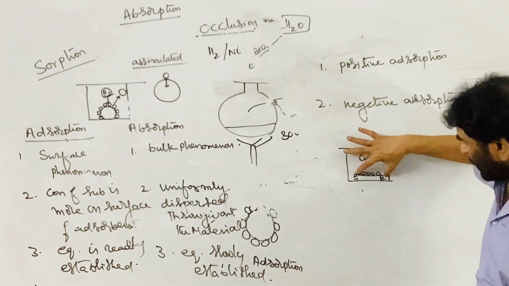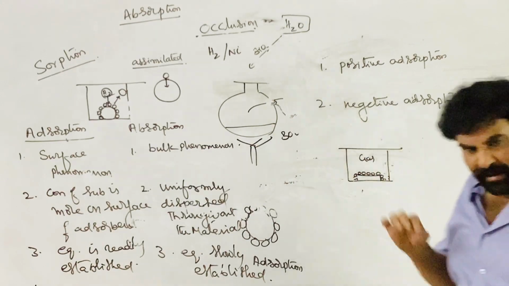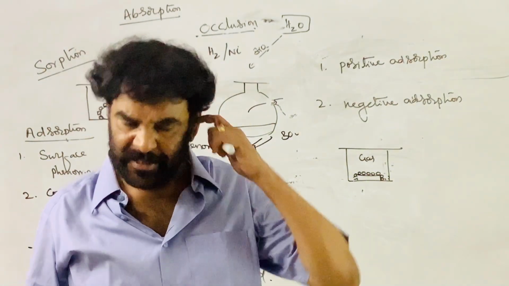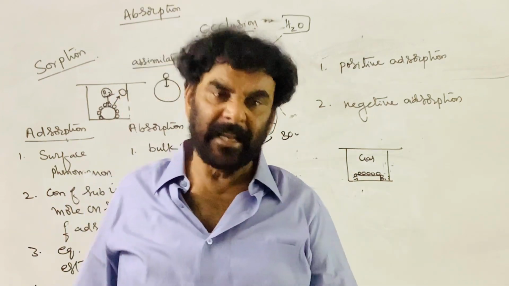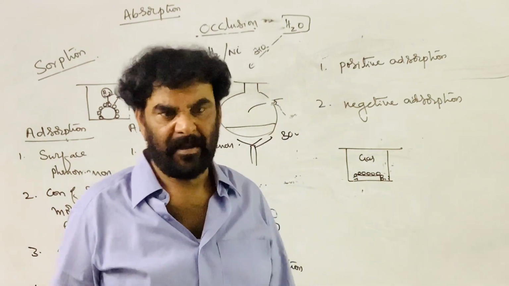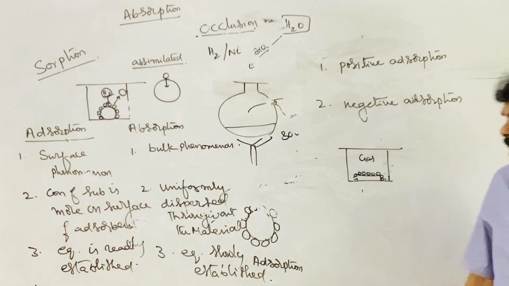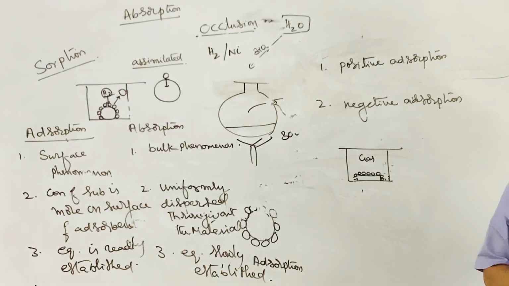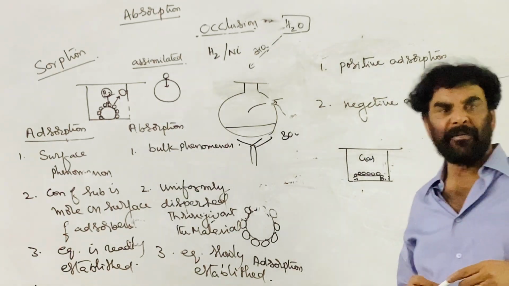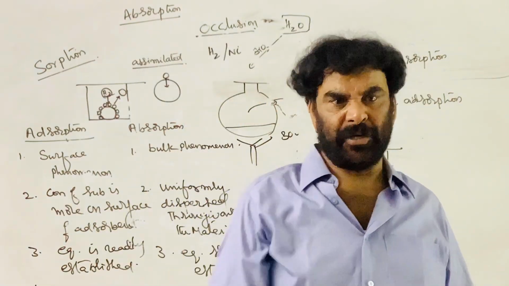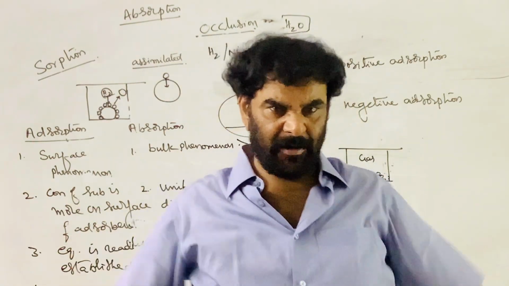If the concentration on the surface of the adsorbent is less than in the corresponding gas phase or liquid phase, then it is called negative adsorption. So this is something about adsorption, absorption, and certain terms involved, with examples of adsorption, absorption, sorption and the different terms involved.